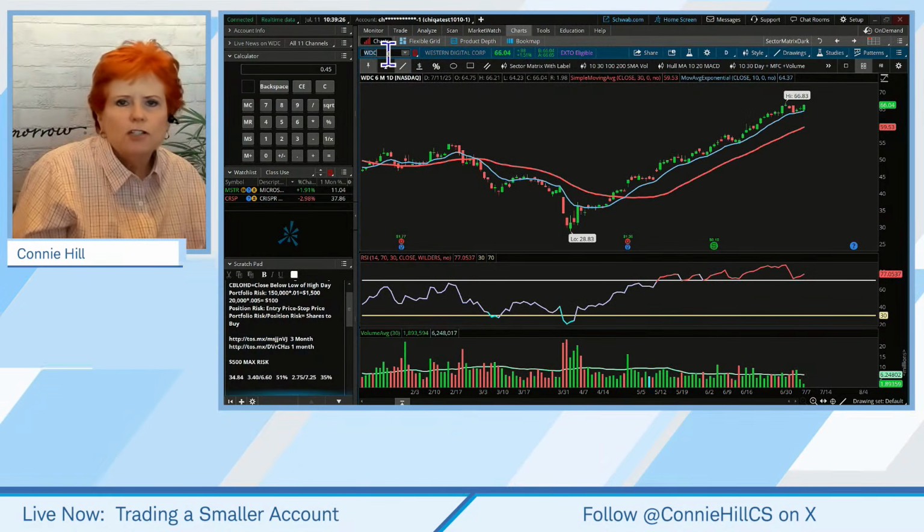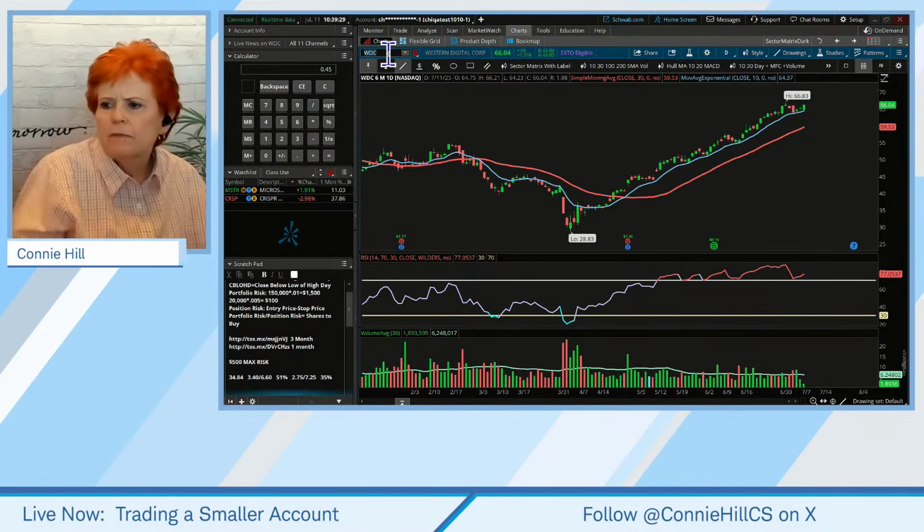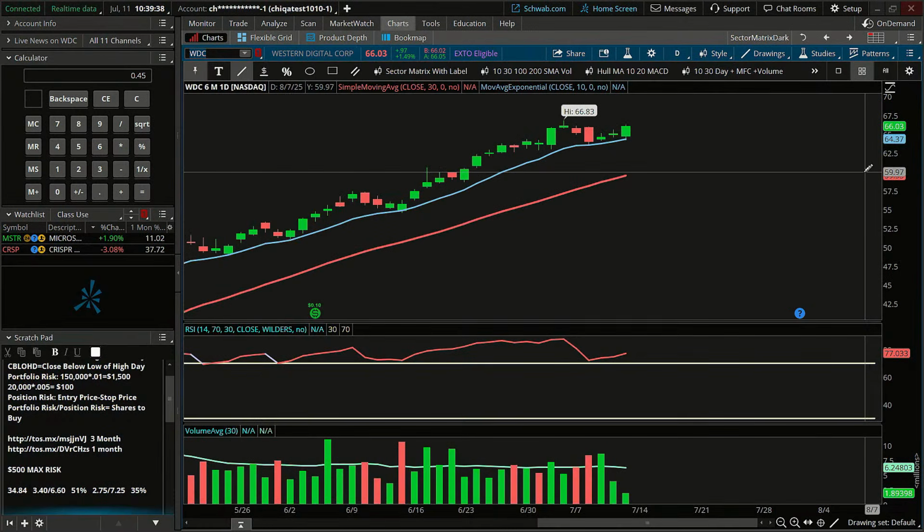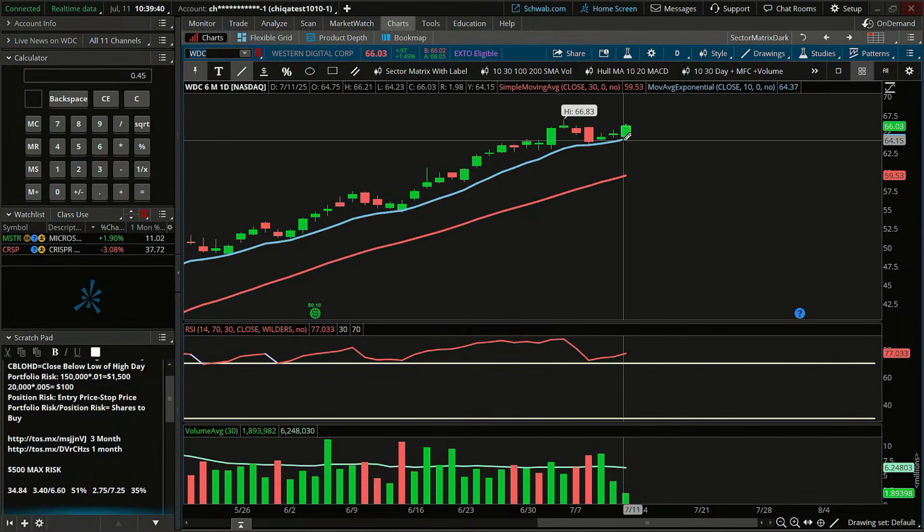Now, WDC, Western Digital, a computer hardware company. Look how nicely it's been bouncing here off the 10-day. Boom, da boom, da boom, da boom. What's it doing again right now? Kind of pulled back to a support area. Looks like maybe it's bouncing off that 10-day right now.